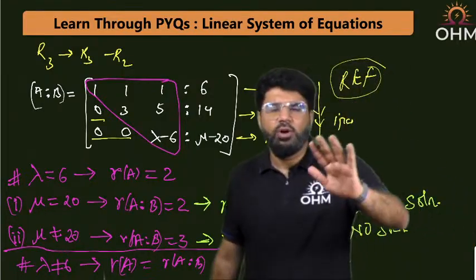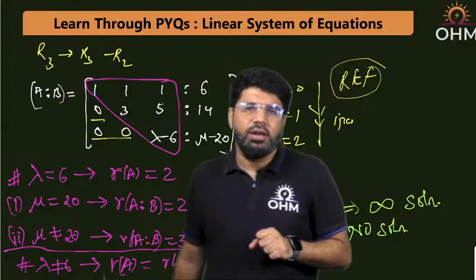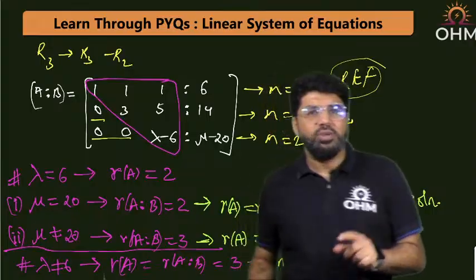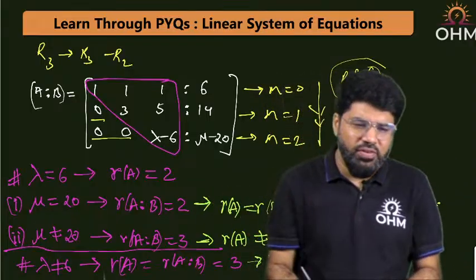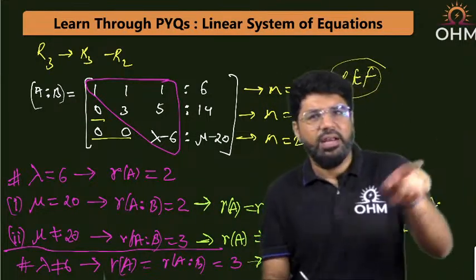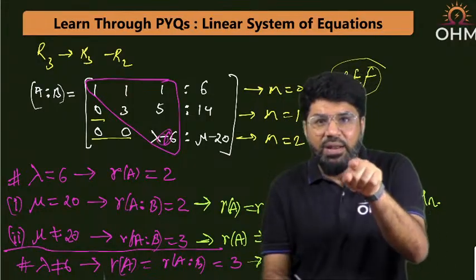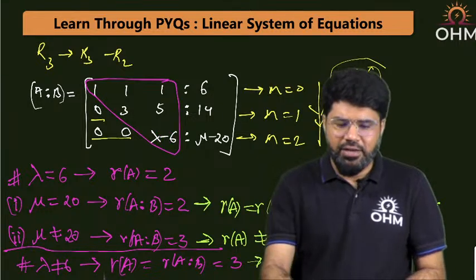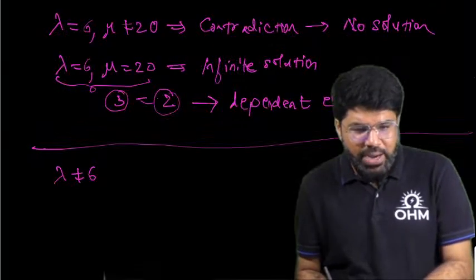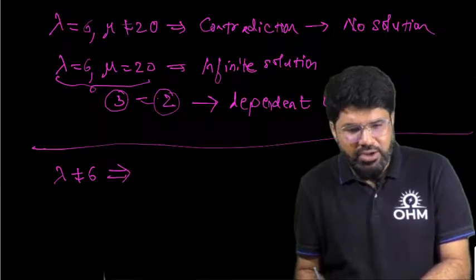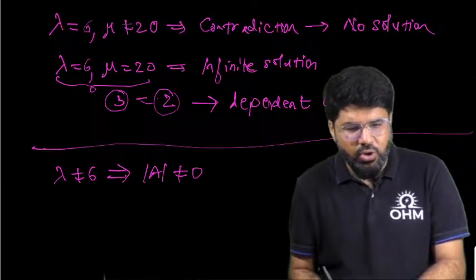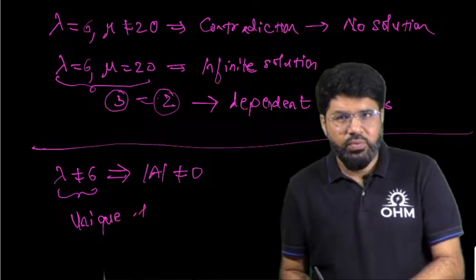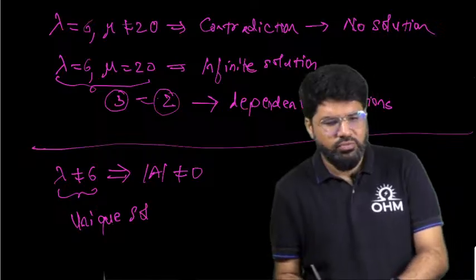For an upper or lower triangular matrix, the determinant is simply the product of the diagonal numbers. If lambda equals 6, the determinant of A becomes 0. But if lambda minus 6 is not equal to 0, the determinant of A will also be not equal to 0. So lambda not equal to 6 tells you that the determinant of A is not equal to 0, and for lambda not equal to 6 we got a unique solution.